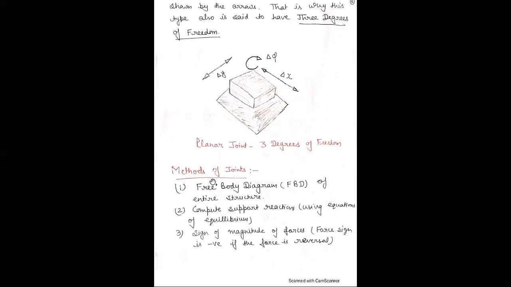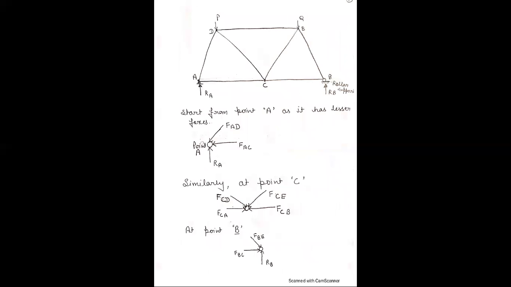Now, the next topic is the method of joints. First of all, let's study the free body diagram of the entire structure. Second is to compute the support reactions using the equations of equilibrium. The third is the sign of the magnitude of force. If the force is reversed, then we use a negative sign. Now let's discuss the method of joints using this example.